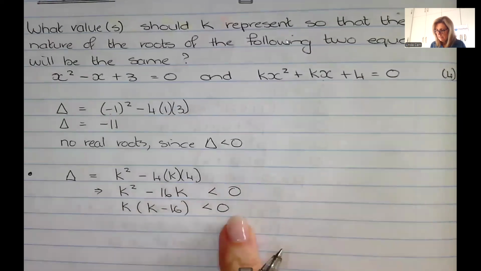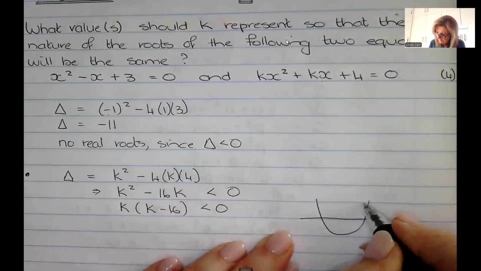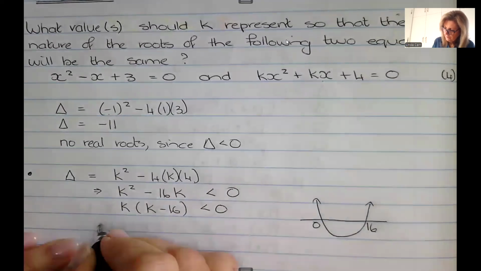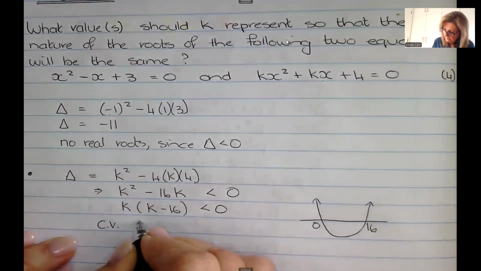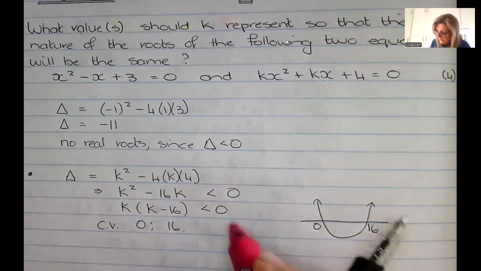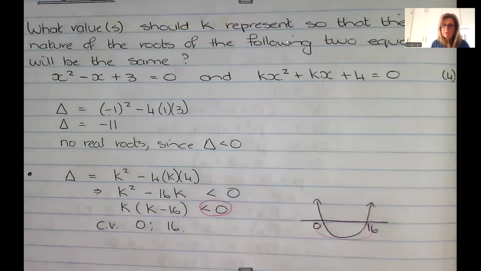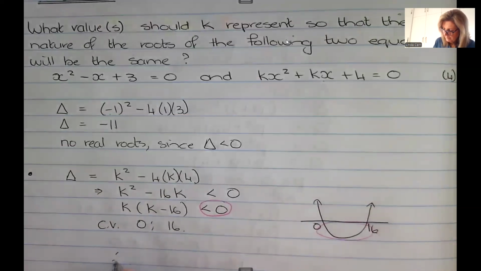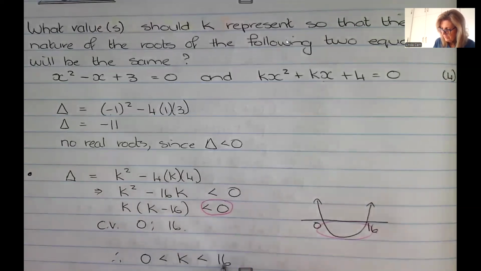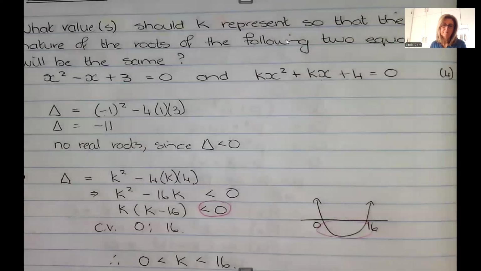And the good news is this is just a normal quadratic inequality. 0 and 16. So that's my critical values. 0 and 16. I want less than 0. So I'm taking this bottom part of the parabola this time. And so I'm going to say k is any value between 0 and 16.